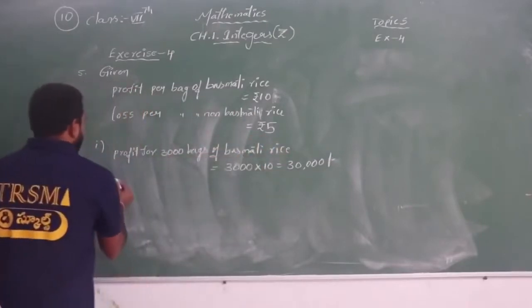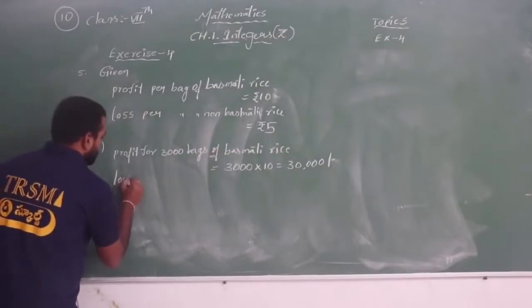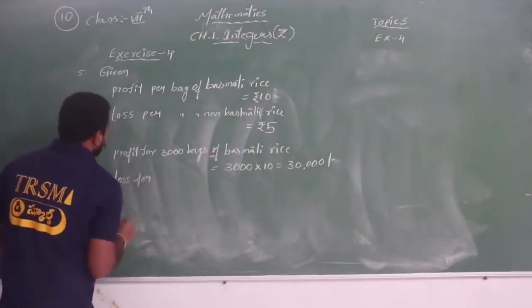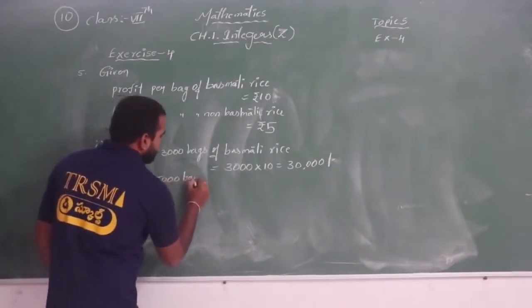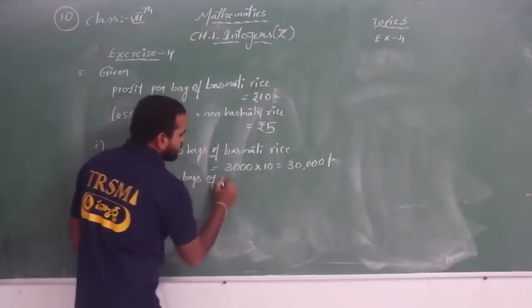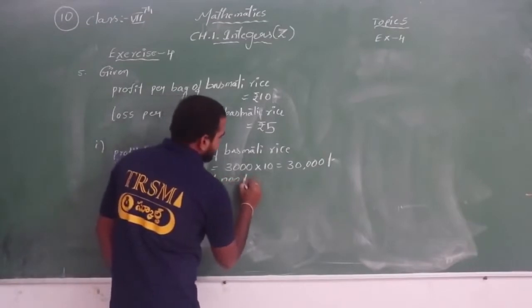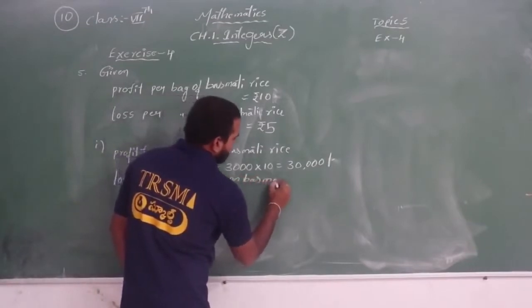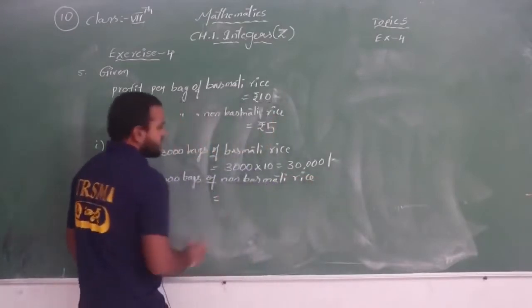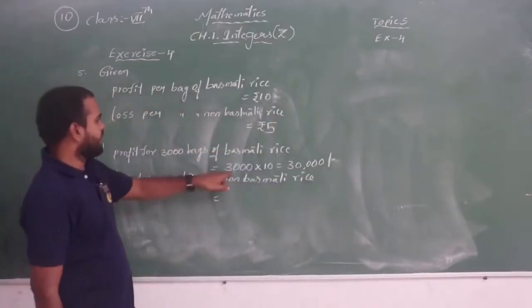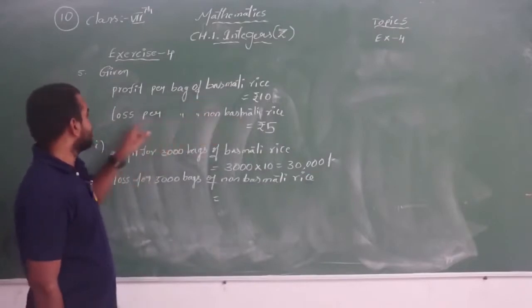Now the loss for 5000 bags of non-basmati rice. What is given in our question? If he sells basmati rice, he is getting a profit. If he sells non-basmati rice, he is getting a loss.